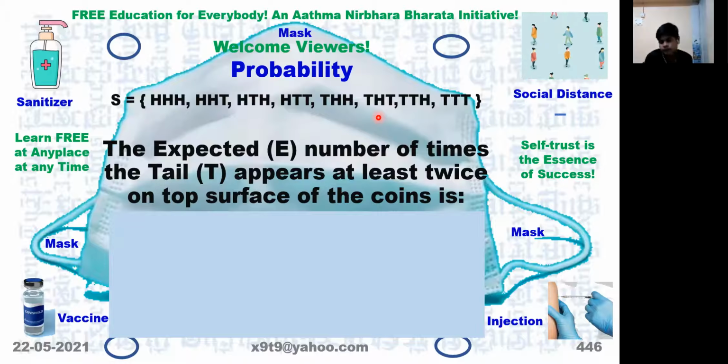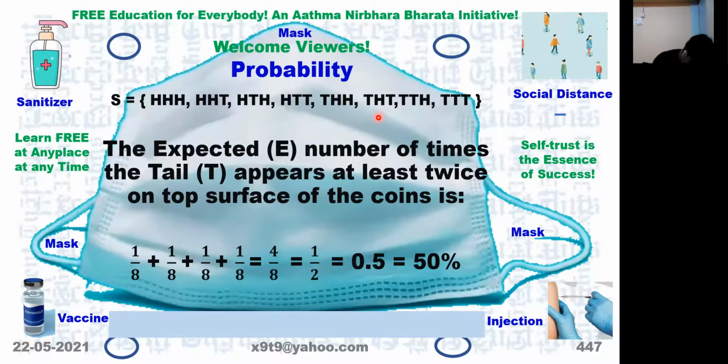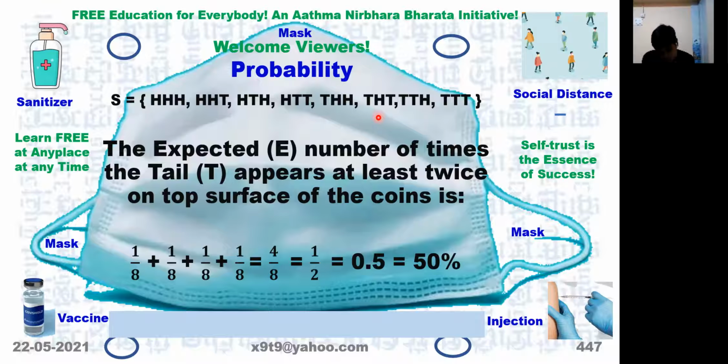So at least twice means it can be minimum 2, but more can be 3 because it can appear 3. So probability of these numbers occurring like that, at least 2 and including 3 also, is 4 by 8 or half or 50%.